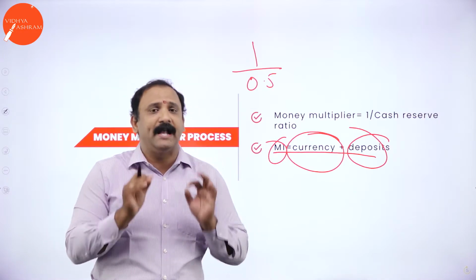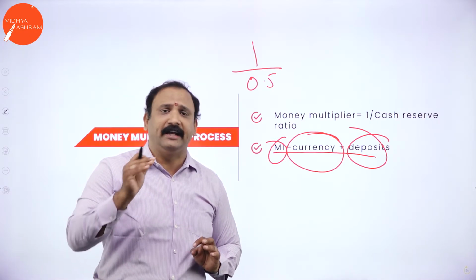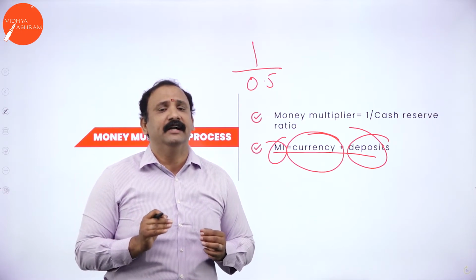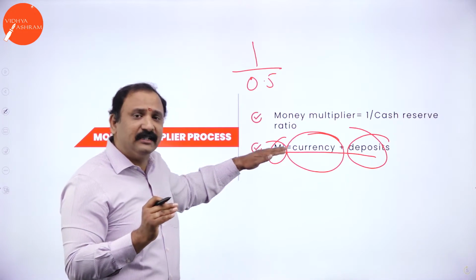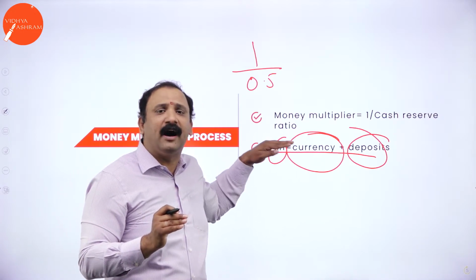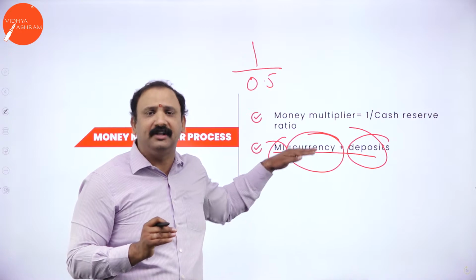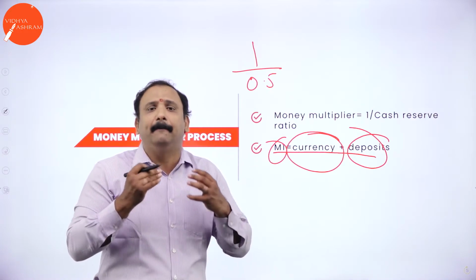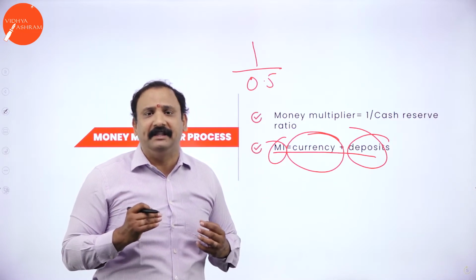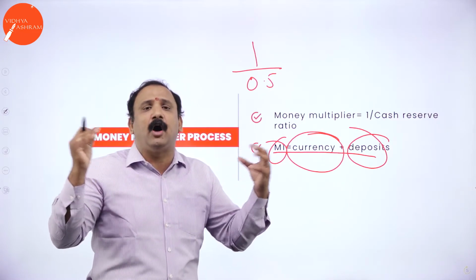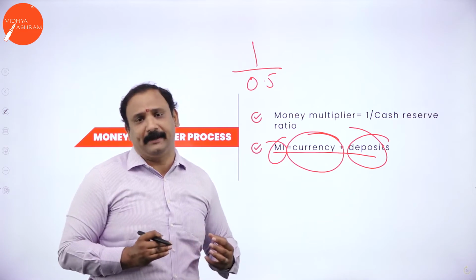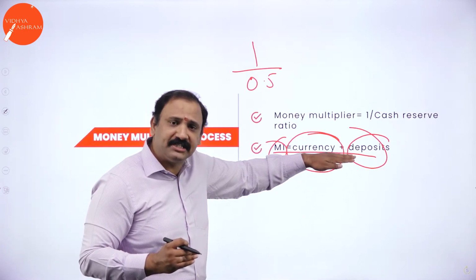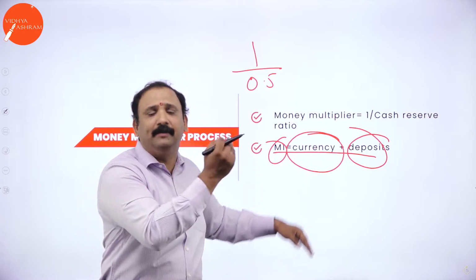Now, when you look at banks like SBI, Canara Bank, Indian Overseas Bank, all the government or nationalized banks altogether, they have made it very clear that they will give an equal and a high priority importance to currency and deposits. So they try to see that the higher the number of deposits that are growing up in their bank, the cash reserve also has to be built accordingly. They will not be able to go just like that. Of course, deposits are equal to liabilities.